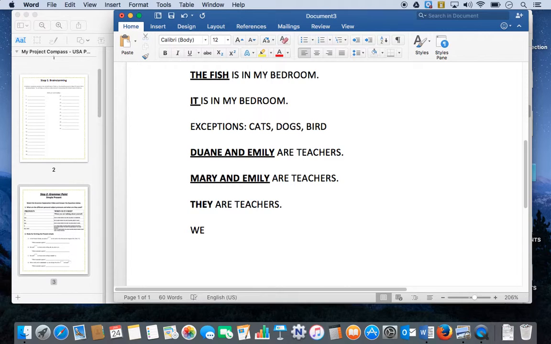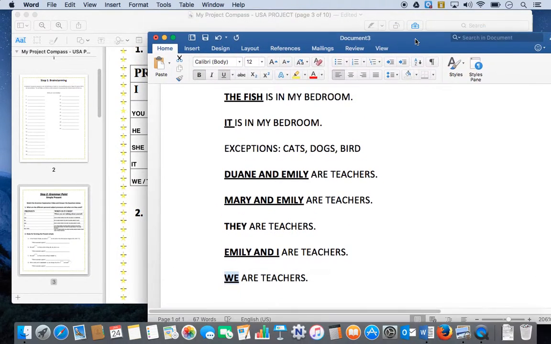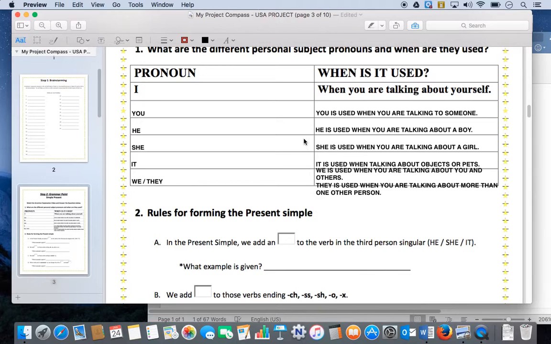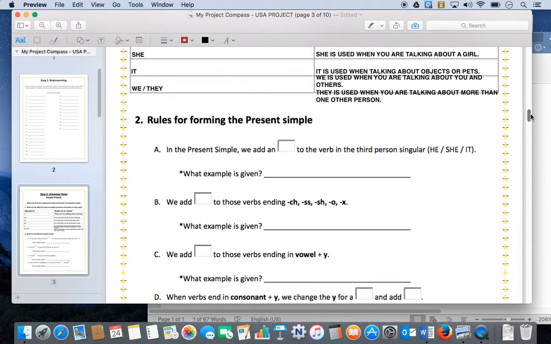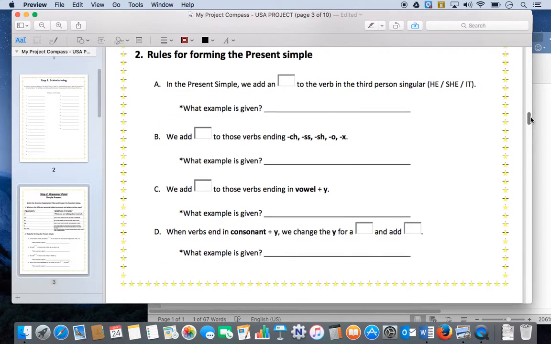Now let's get to "we." Emily and I are teachers. We'd say "we are teachers." So that kind of takes care of the pronouns. This is important to study. It's important to remember, and it's going to come back time and time again throughout the year, and also in the future as you continue studying English.